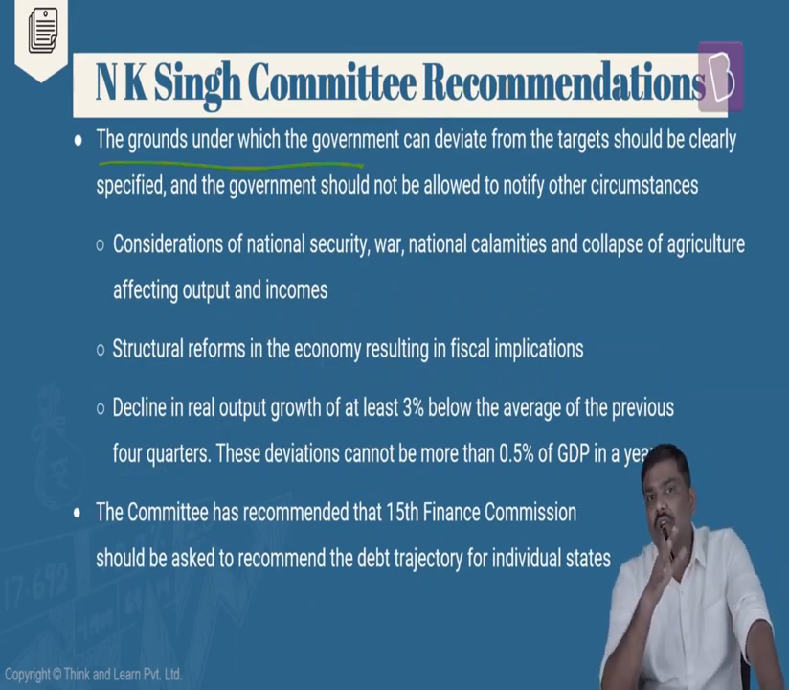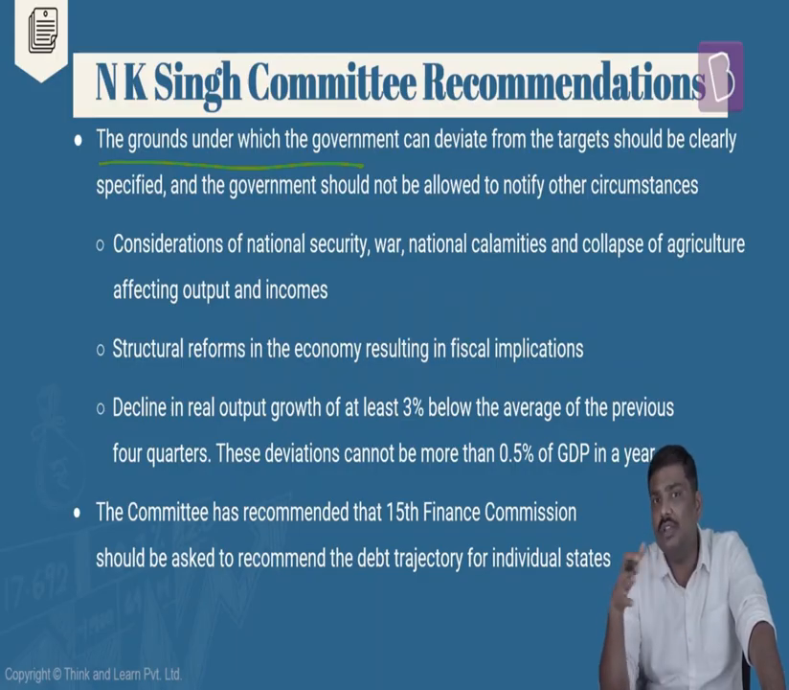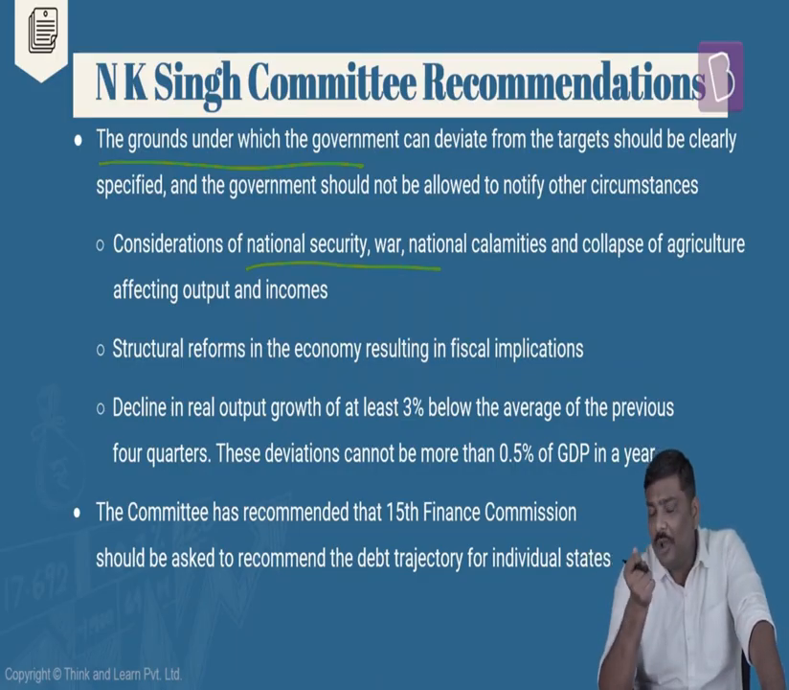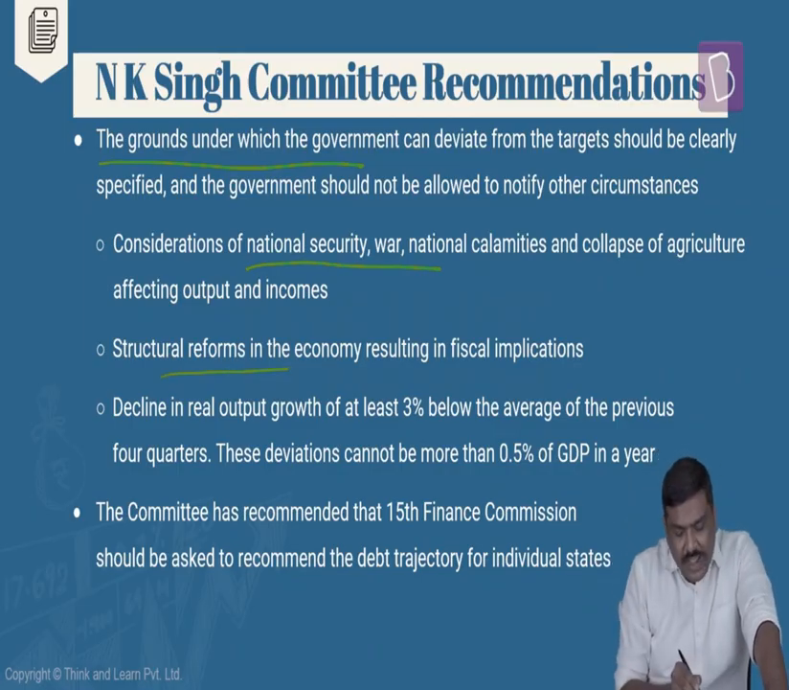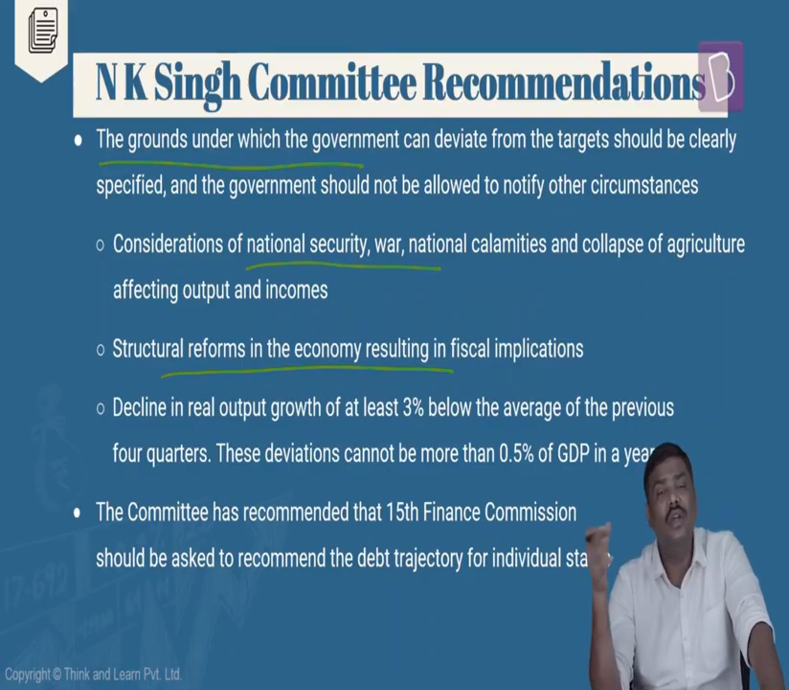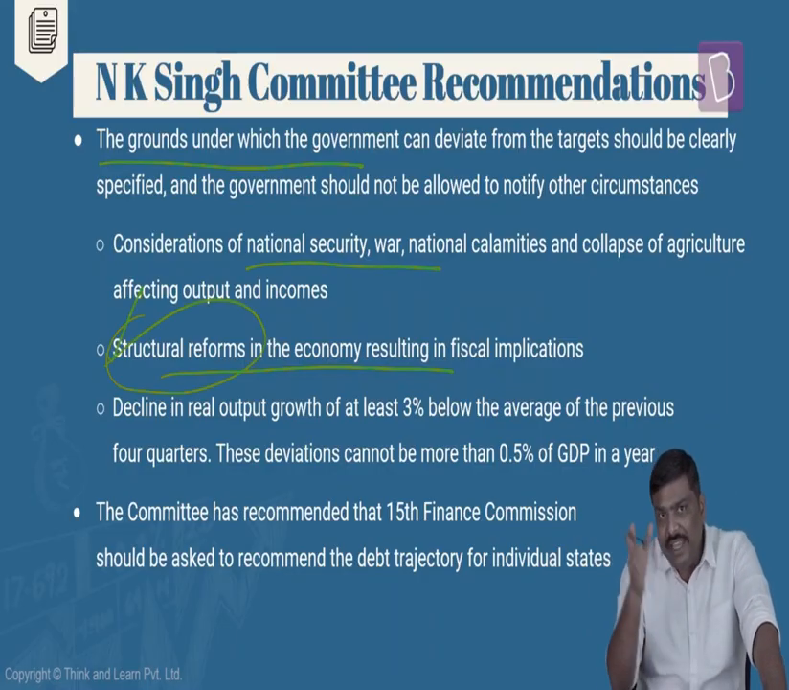Okay, next, what are the grounds? What are the situations under which the government of India will be allowed to deviate from these limits? For example, have a look at this. If there is a war being fought by the government of India, obviously the focus will not be on controlling the debt, the focus will be on winning the war. If there are any important structural reforms implemented by the government which have disrupted the economy, as a result of which the government will have to spend more money to support the economy, even in that context the government can deviate from these targets.